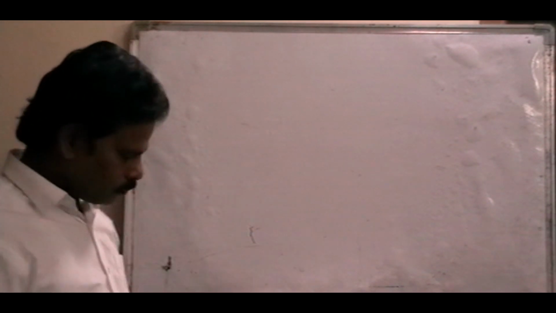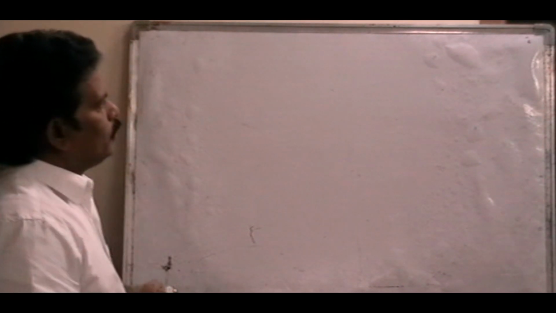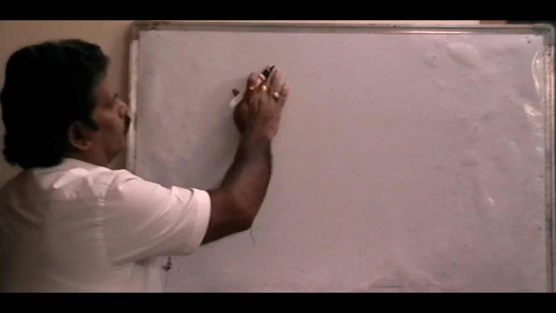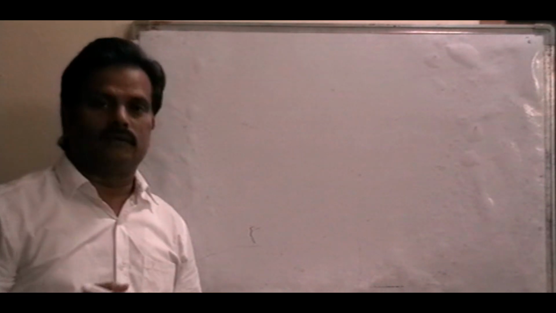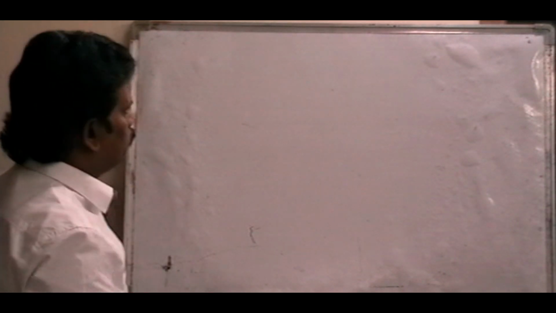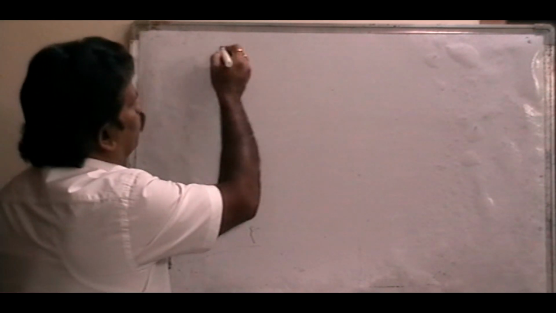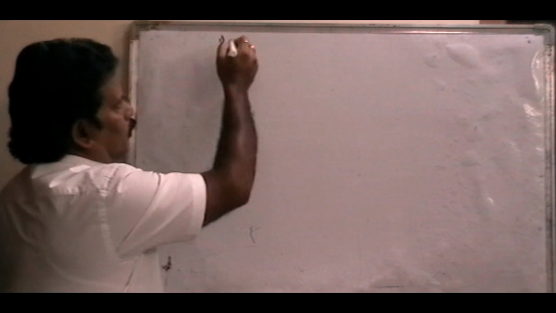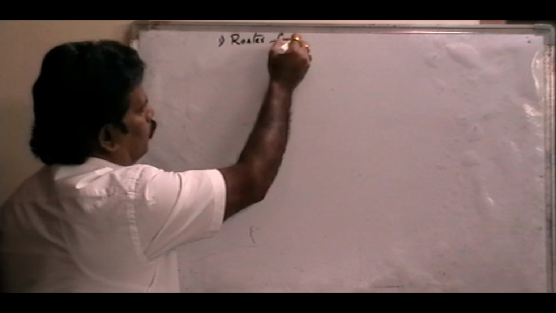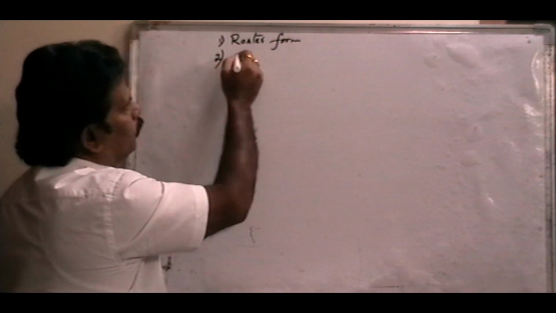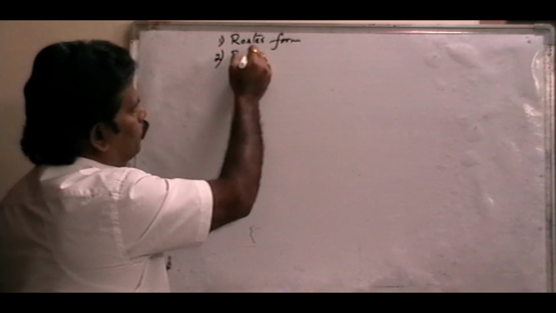Now, in how many forms can we write sets? First one, roster form. Second one, builder form.